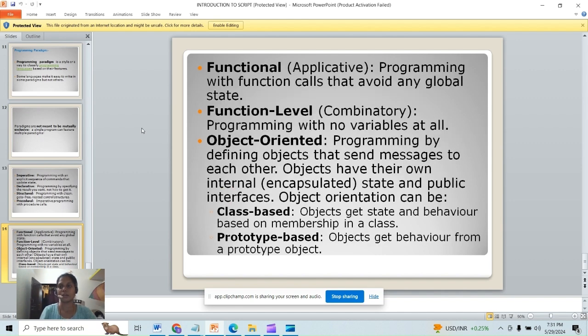Now, functional programming means function calls will avoid any global state. Functional means there will be no variables at all. Object oriented means defining objects that send messages to each other. Objects have their own internal state and public interfaces. Object orientation can be class based or prototype based. Class based means objects get state and behavior based on membership in a class. Prototype based means objects get behavior from a prototype object.